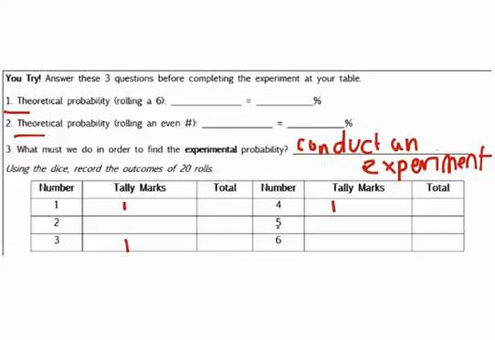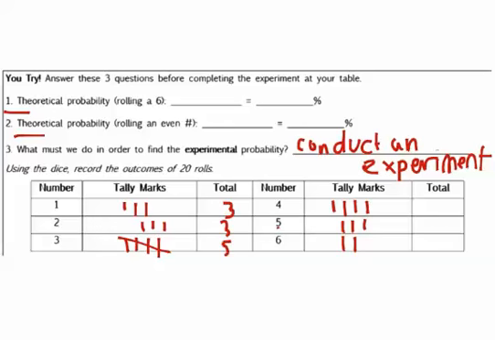So once I have rolled 20 different times, so let's say I got 3 there, 5, 8, okay. So say I have all 20 of my tallies. What I'm going to do is I'm going to total them out. So this one has 3, this one has 3, this one has 5, and so forth.